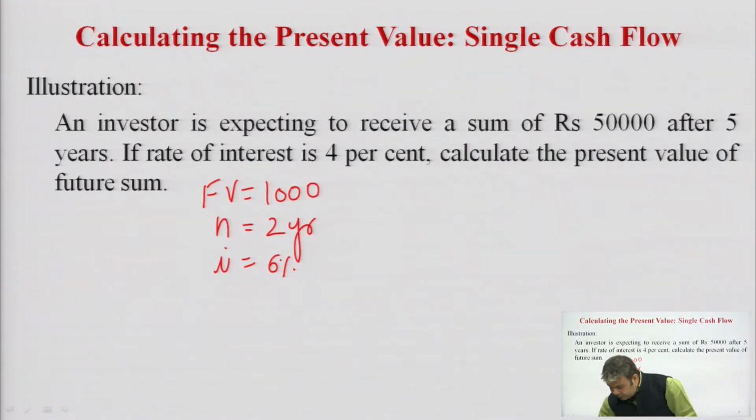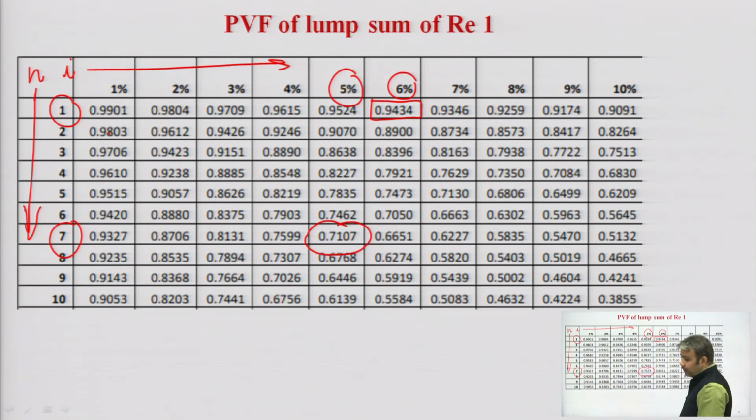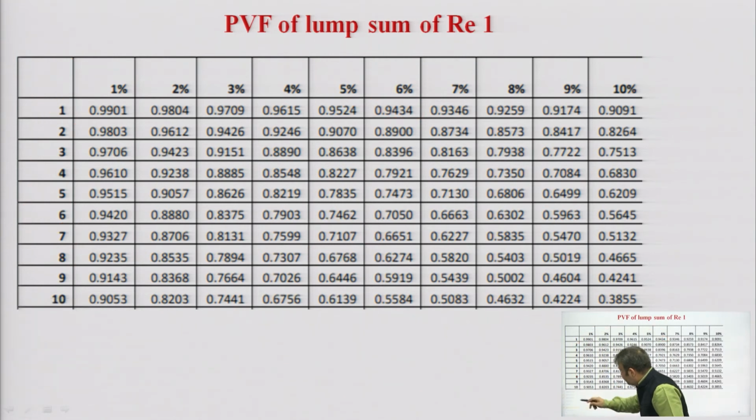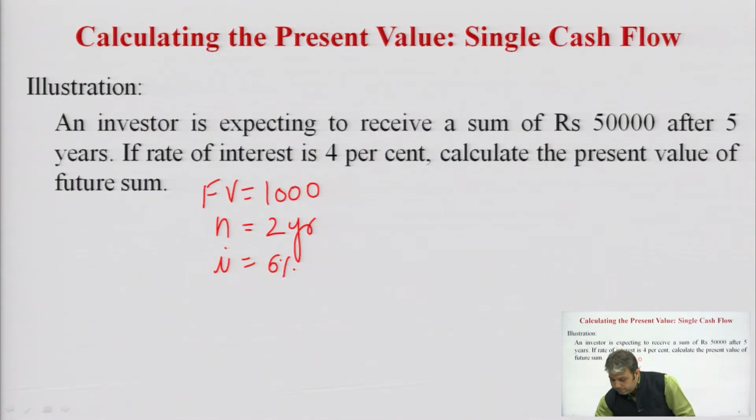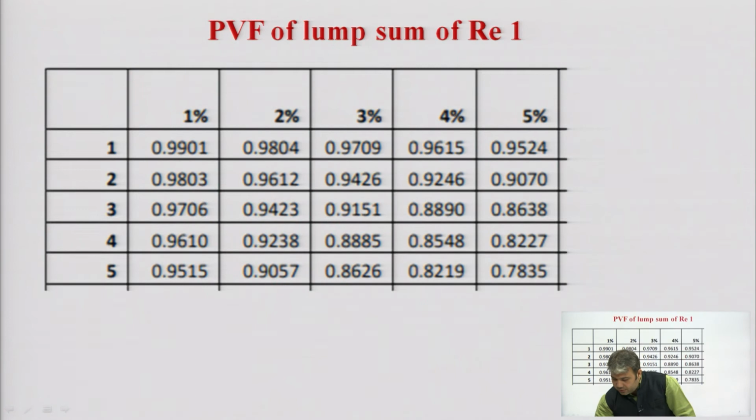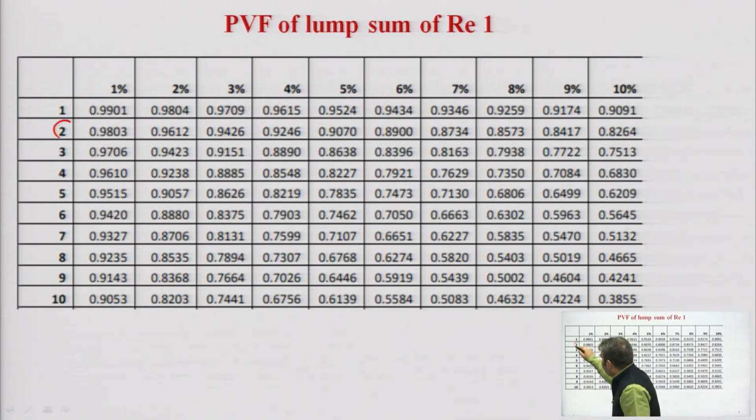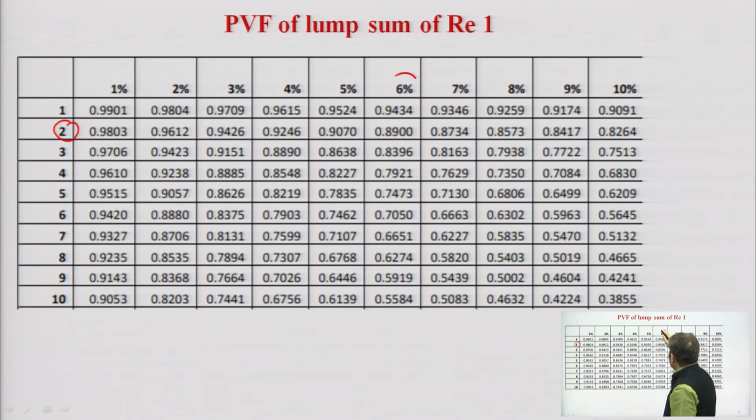Okay, let us look at 6%. This is here. N is equal to 2 years, I is equal to 6%.